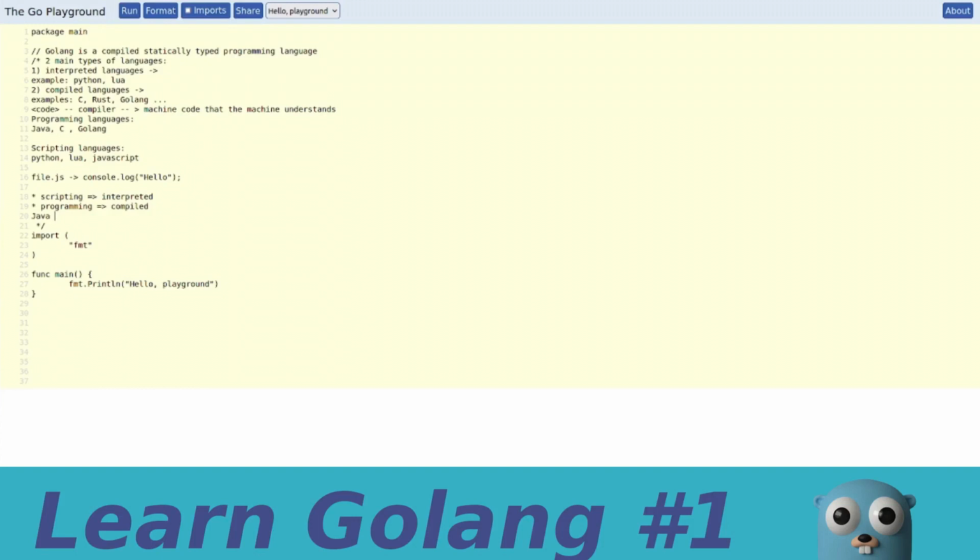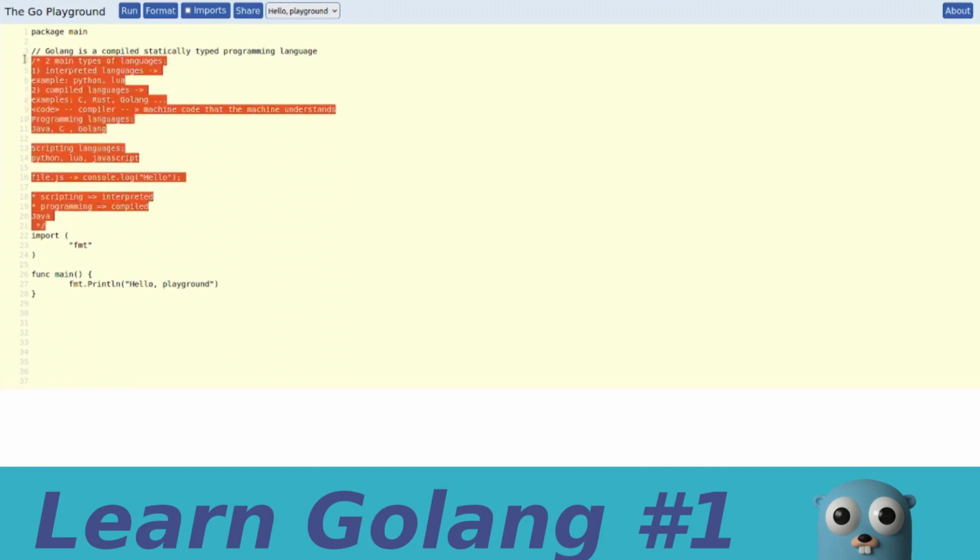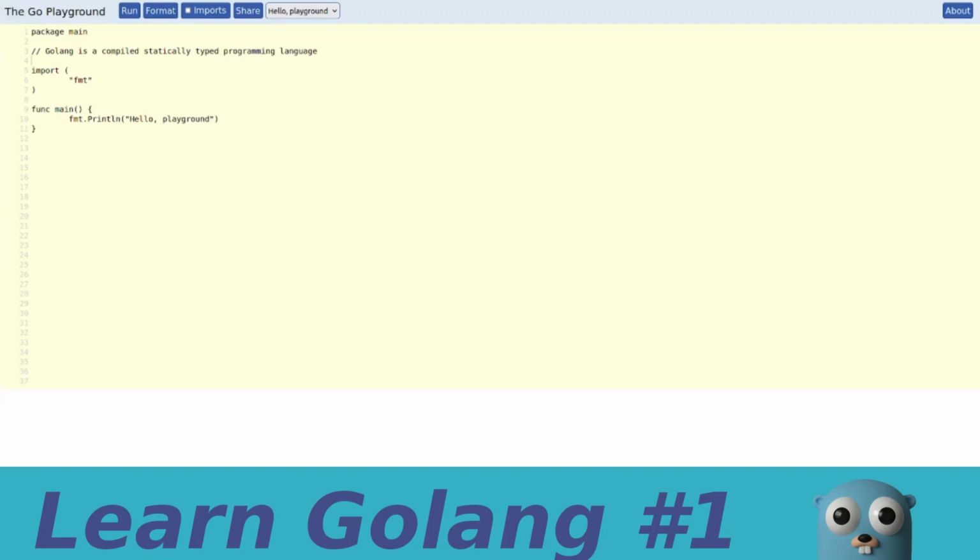So with this said, I think that at this point you have a small map in mind of programming languages, the difference between compiled and interpreted languages, and maybe you now understand the difference between scripting and programming languages. If some of the words that I've used are not yet clear to you, it's completely fine, because programming is one of those cases where you learn 90% by doing and not by studying. You will learn by practicing and getting your hands dirty by coding. This is the best way to learn in programming.